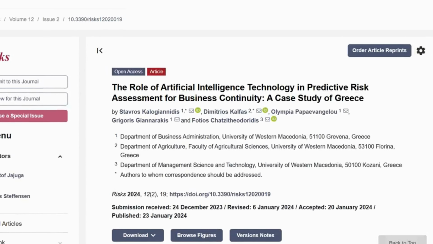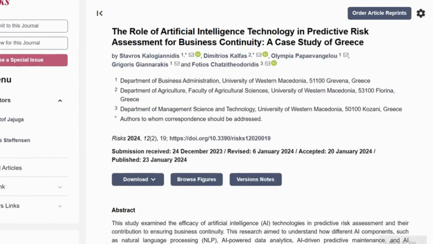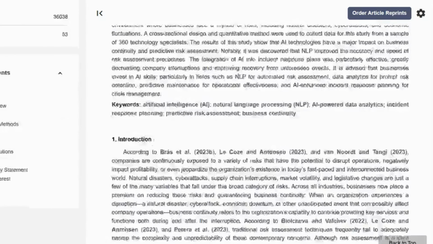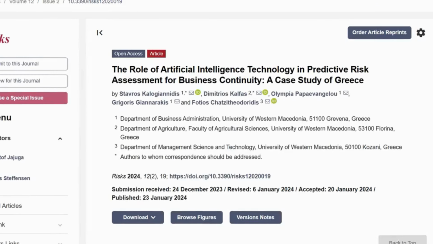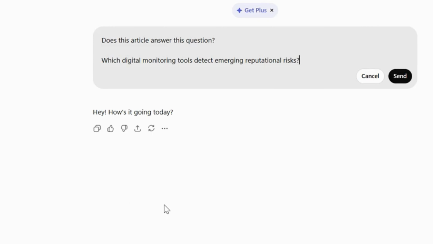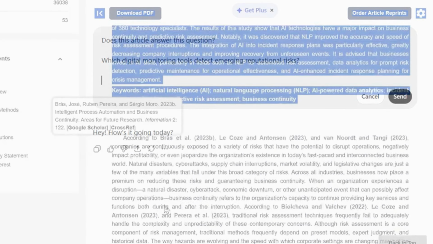Sometimes it happens that you have a few Google Scholar articles, and you want to extract specific question and answer information from an article. However, the article may be long and technical. In such cases, you can use this prompt on ChatGPT. Does this article answer this question? Then, insert your question, like I did. Which digital monitoring tools detect emerging reputational risks?